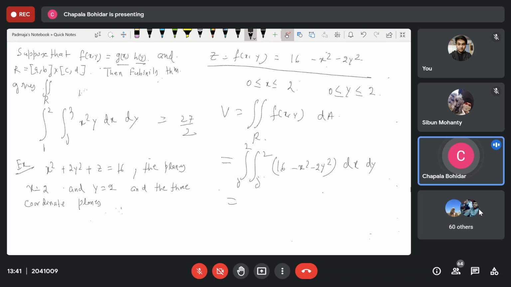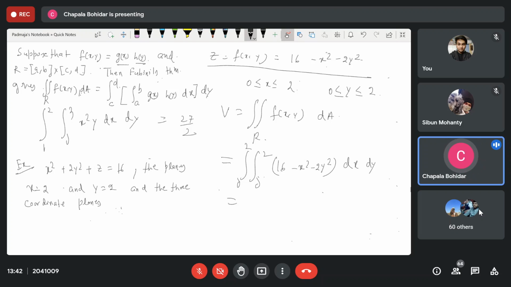the double integration over the region f of x, y dA is equal to the integral from c to d, the integral from a to b, g of x, h of y, dx, dy.